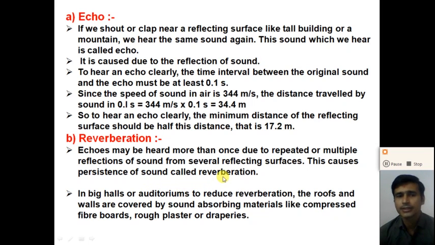So if the sound waves are reflected from multiple reflecting surfaces, the echoes may be heard more than once, right? And this phenomenon is called reverberation.